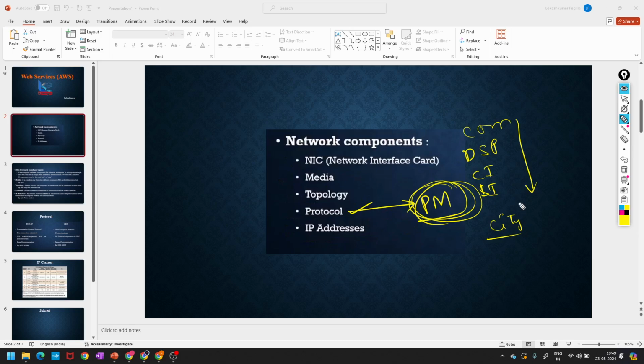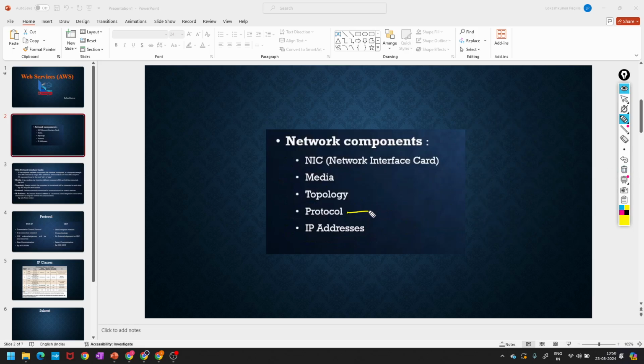Without the commissioner knowing, an SI cannot do anything, right? They follow standard protocols. In the same way, in networking we also have protocols.